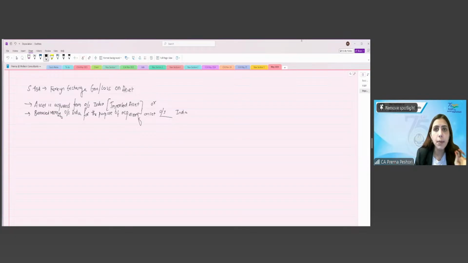Will section 43A be applicable where, let's say for example, the loan is taken outside India but the asset is acquired within India?